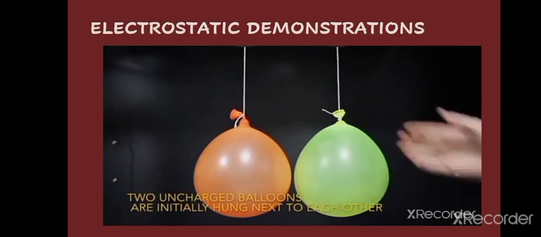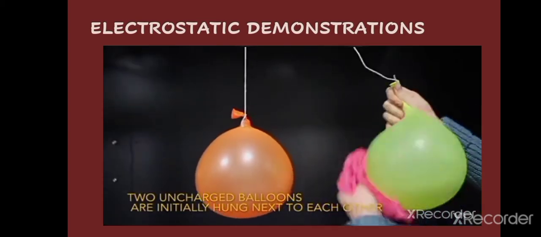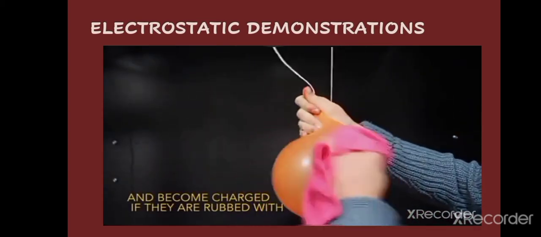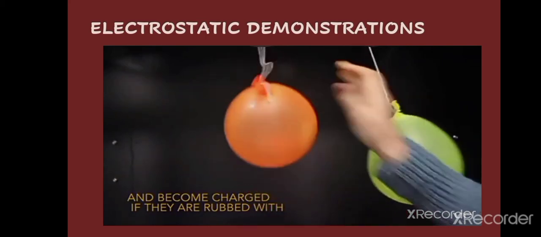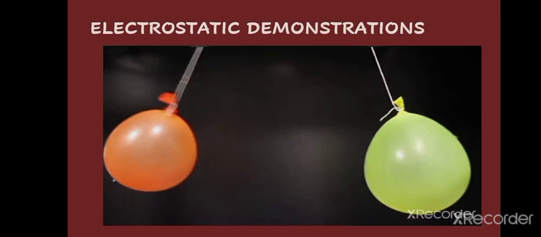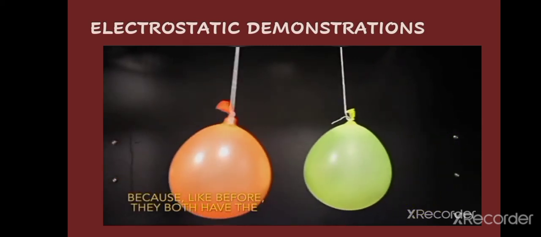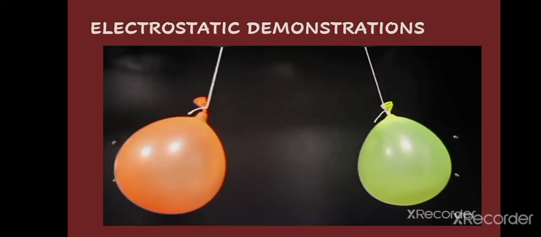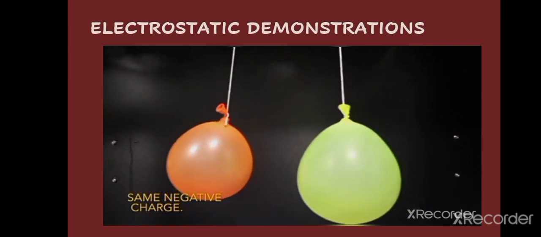Here you can see attraction and repulsion between different objects due to this rubbing, and they will get charged. If they get the same charge, they will repel. If they get opposite charges, they will attract each other.